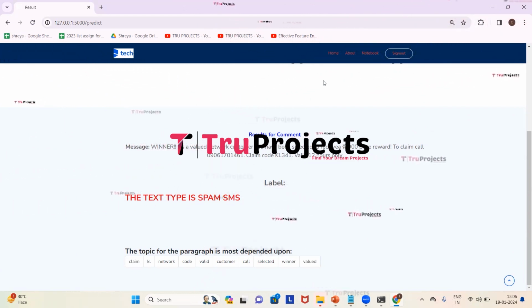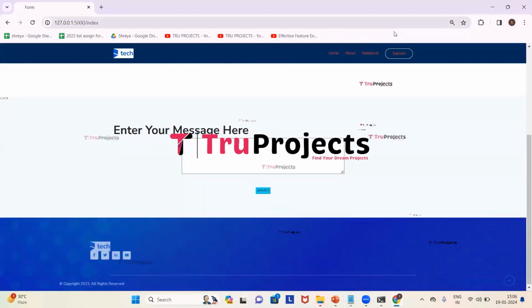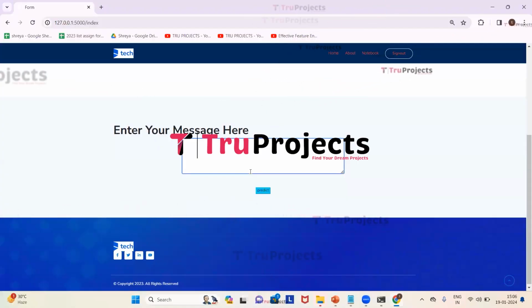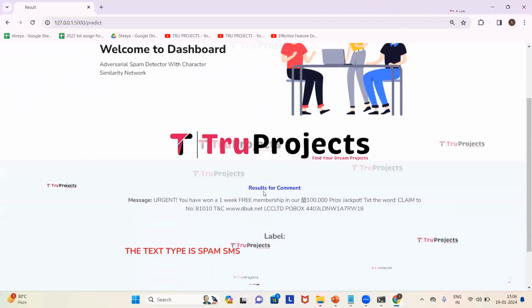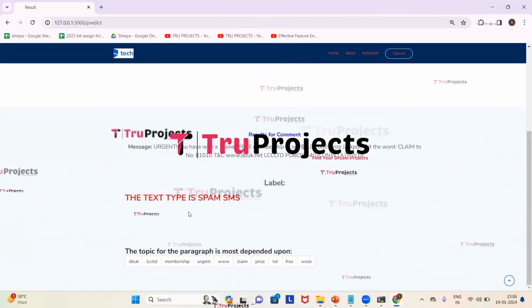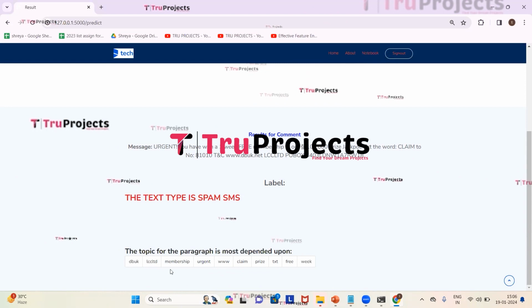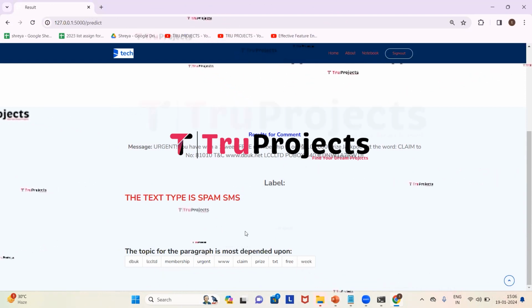Now we will give the other message. Click on home. I have entered the message here. Click on predict. Here we got the prediction as the text type is spam SMS and the topic for the paragraph is most dependent upon these words.